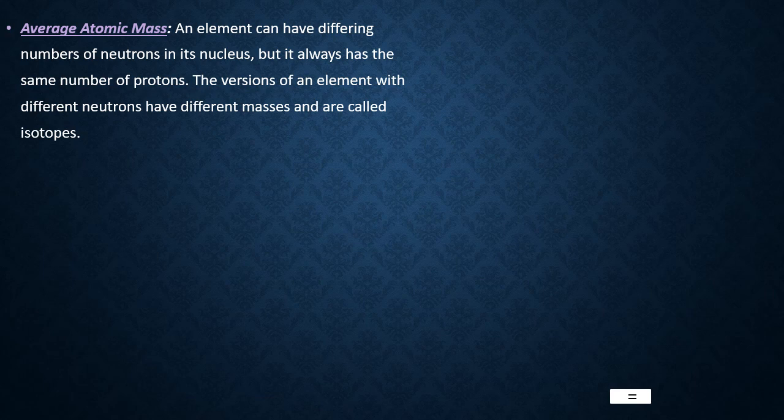In the same way, in nature there are other forms of carbon also. They are called isotopic forms of carbon. So in nature, there is more than one isotopic form of carbon. What are isotopes? Isotopes are species of the same element having the same atomic number but different mass number.